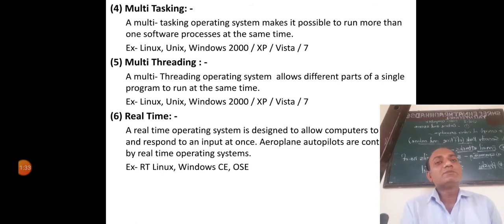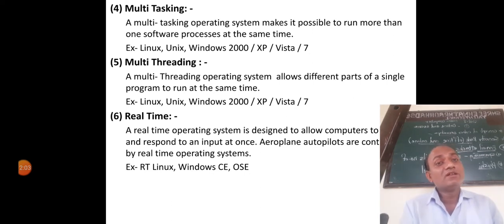Now, what is a multi-threading operating system? A multi-threading operating system allows different parts of a single program to run at the same time. Multi-threading means the same program, but that program has different parts, and the different parts can be run at the same time on that computer.